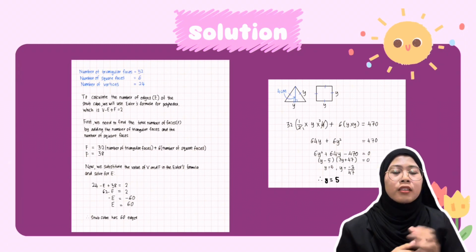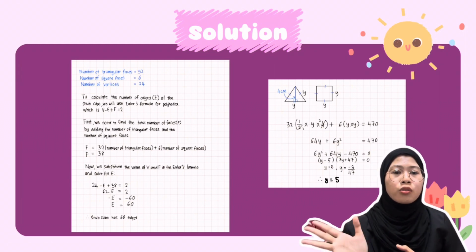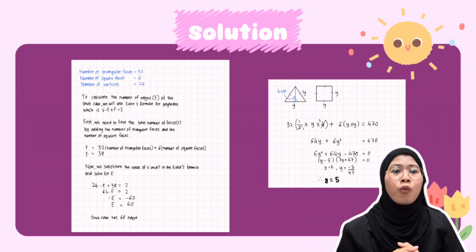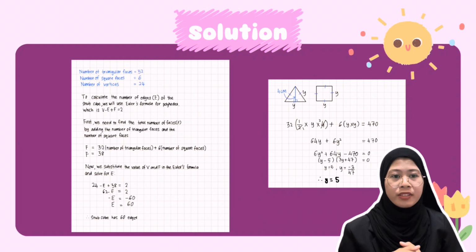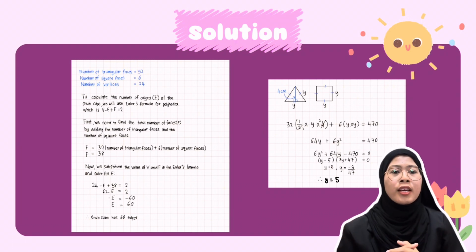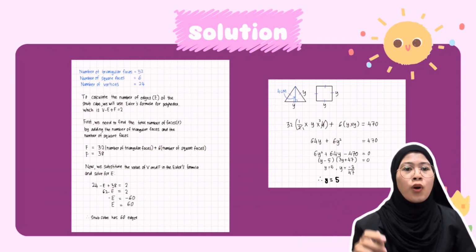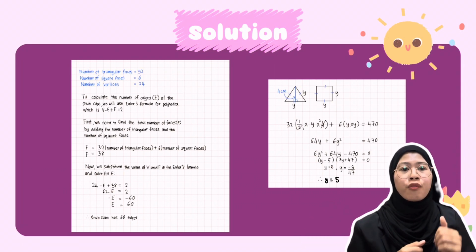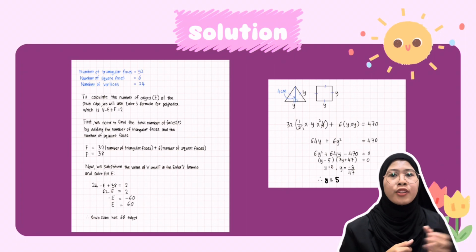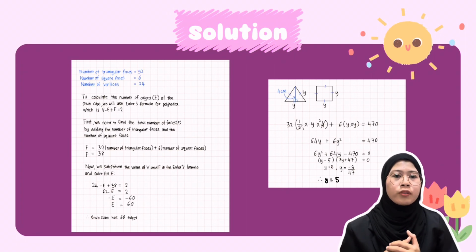After we do the calculation, we get 64y plus 6y squared equals 470. Then we get the quadratic equation 6y squared plus 64y minus 470 equals 0.